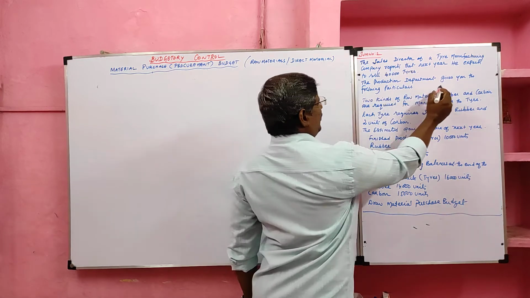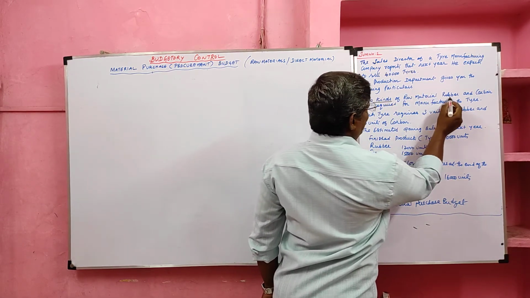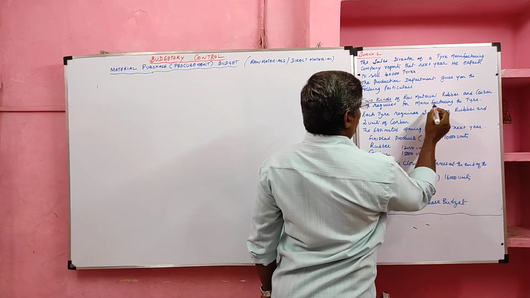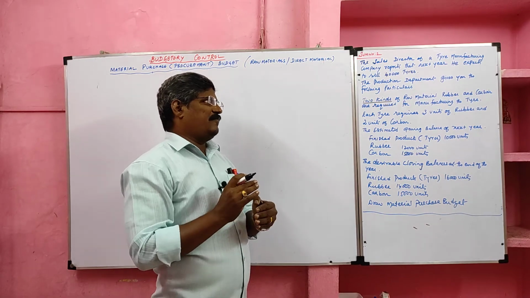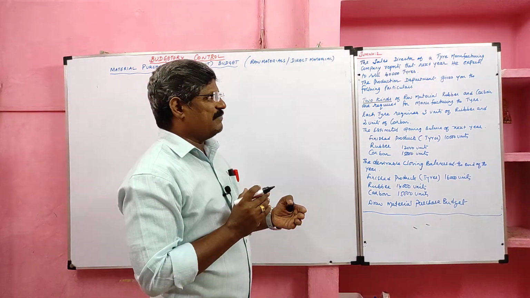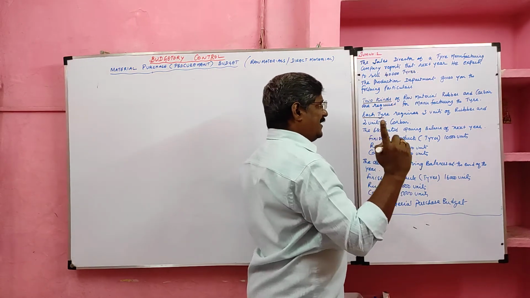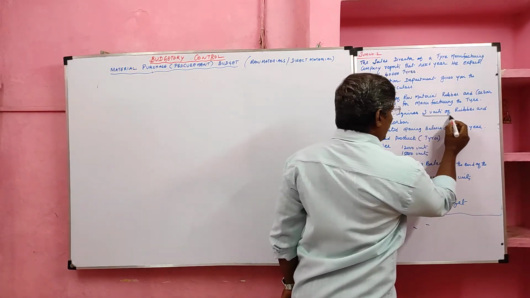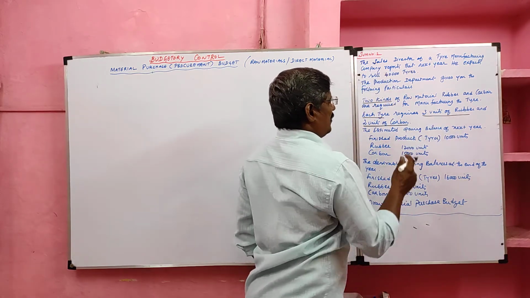The production department gives you the following particulars. Two kinds of raw material, rubber and carbon, are required for manufacturing the tire. If they want to manufacture one tire, they require 3 units of rubber and 2 units of carbon. So rubber and carbon are raw materials.